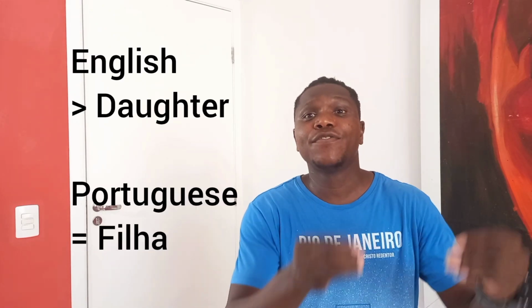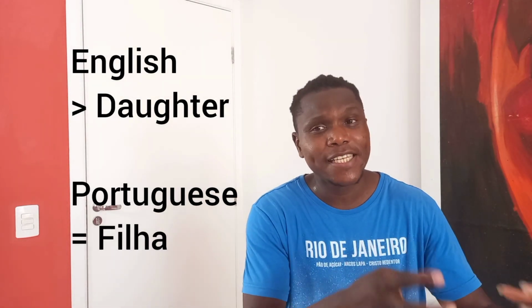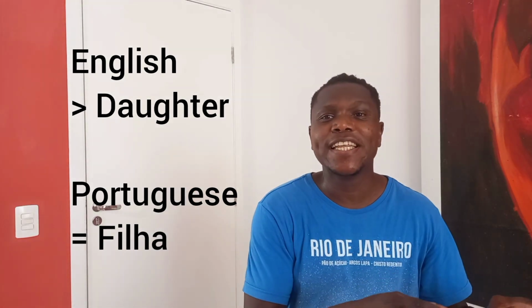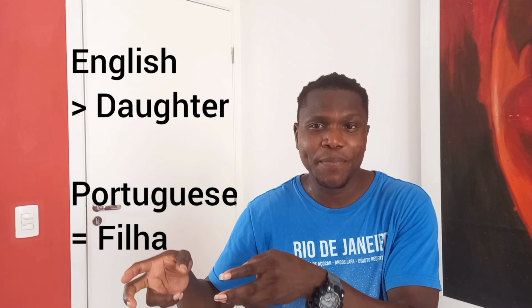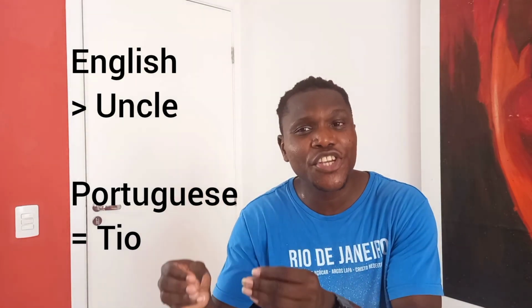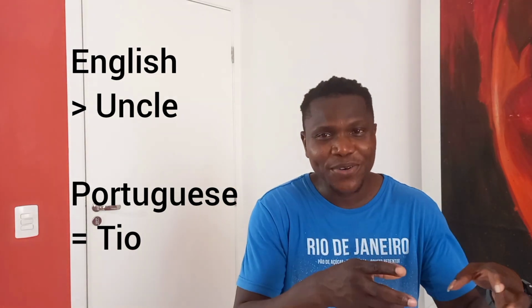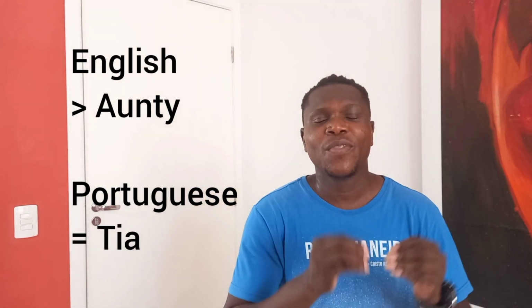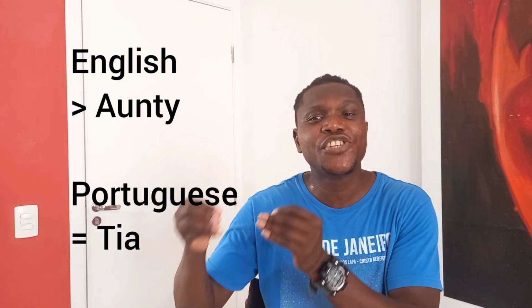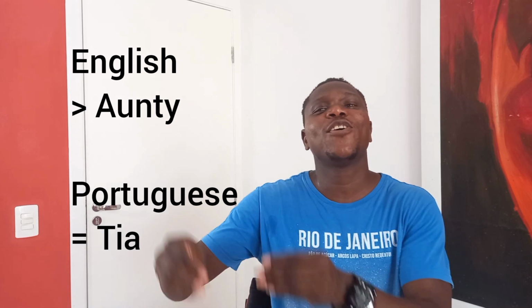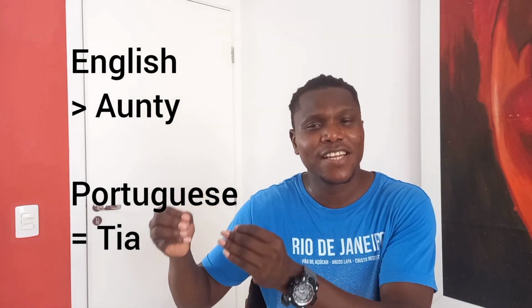And then we have daughter. Daughter in English is called filha. Filha. Daughter in English is called filha in Portuguese language. Uncle. Uncle is called tio. Tio. Uncle in English is called tio in Portuguese language. And then we have auntie. Auntie is called tia. Tia. Auntie in English is called tia in Portuguese language.